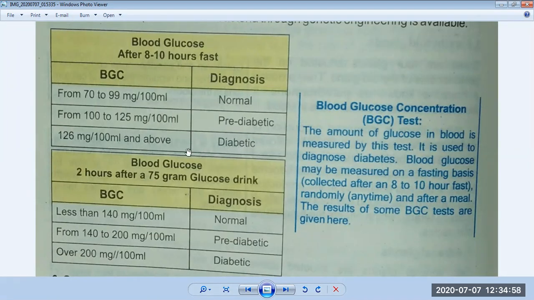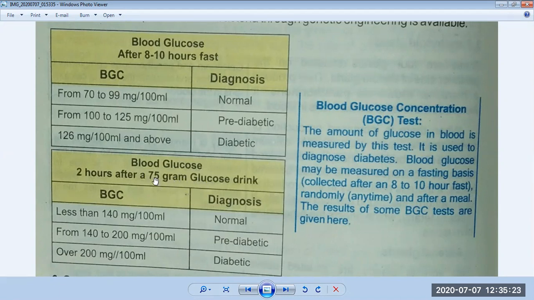So this table tells us about the blood glucose concentration after a person has taken a meal and fasted 8 to 10 hours. Now look at the other table. Blood glucose 2 hours after a 75-gram glucose drink.